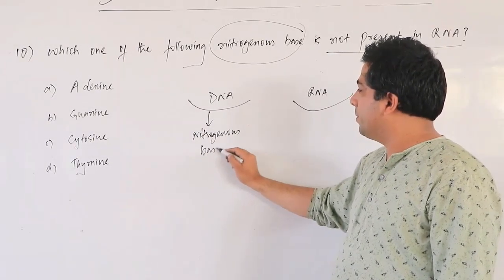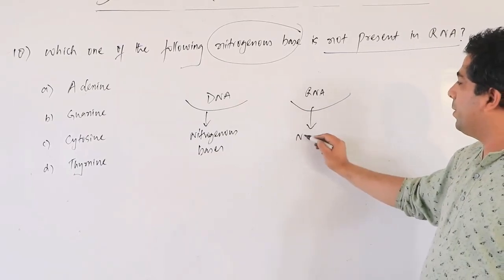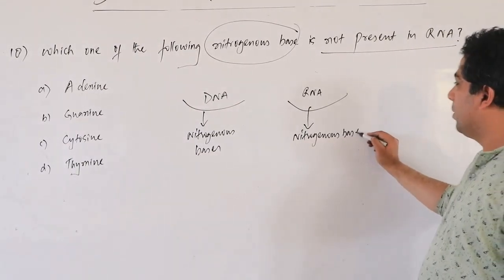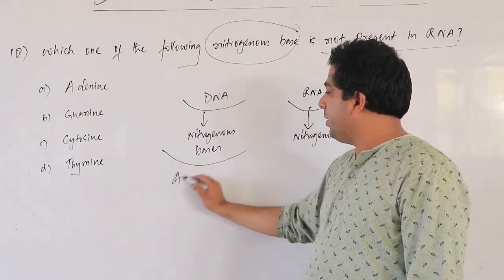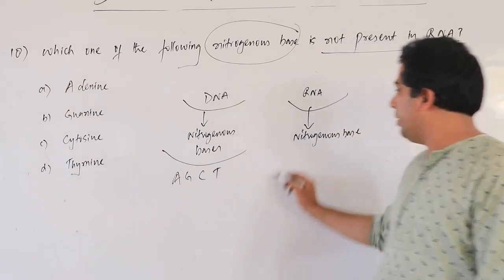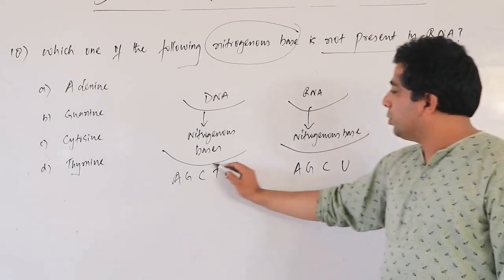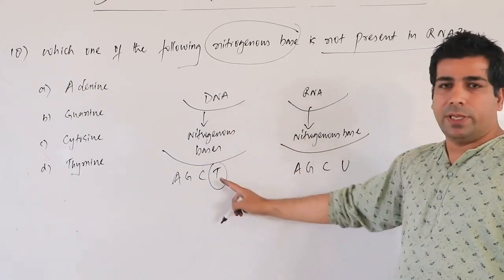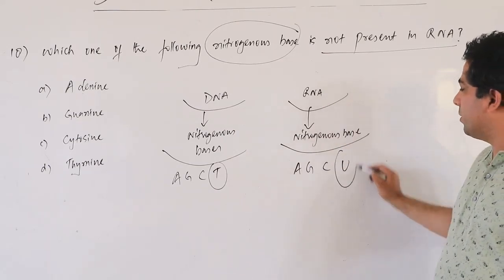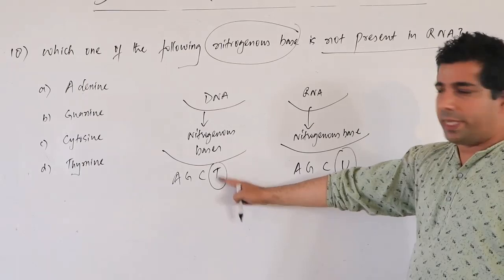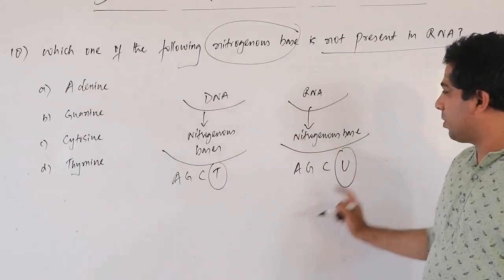Here we have adenine, guanine, cytosine and thymine, and here we have adenine, guanine, cytosine and uracil. So in DNA we have thymine, and in RNA we have uracil. So that means in RNA thymine is not present, and in DNA uracil is not present.